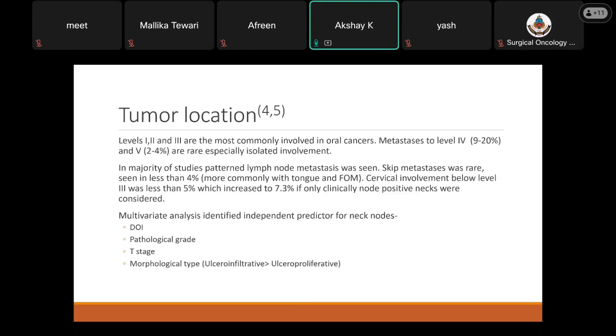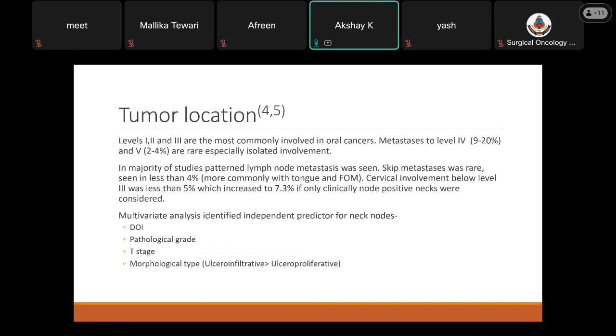Coming to tumor location, levels 1, 2, and 3 are the most commonly involved in oral cancers. Metastasis to levels 4 and 5 are rare, with level 4 being 9 to 20% in most of the studies, and level 5 being 2 to 4% in the majority of the studies. In the majority of the studies, the oral cancers show a pattern of sequential lymph node metastasis. Skip mets are rare, though it is documented with tongue and floor of mouth cancers. Cervical involvement below level 3 was less than 5% in the majority of the studies, which increases substantially to 7.3% if only clinically positive nodes were seen.